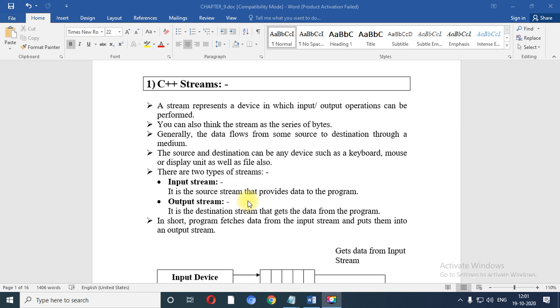A stream represents a device in which input or output operations can be performed. You can also think of it as a series of bytes. The data generally travels from source to destination, and source and destination can be any devices such as keyboard or mouse or any screen that you are going to use.